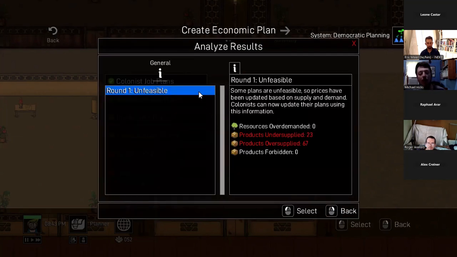So this first round of planning is unfeasible. We have 23 products that are undersupplied and 67 products that are oversupplied. So now the prices have been updated, right? So the prices either went up or down based on if we were making too much or too little. And now all of the colonists update their plans. So they've already done it. Actually, it's an automatic thing, unless you want to manually control it.